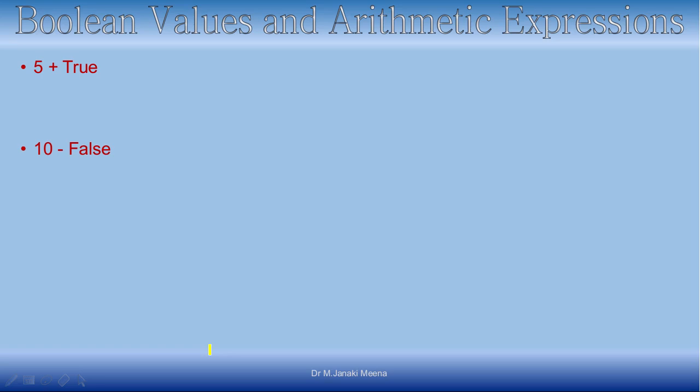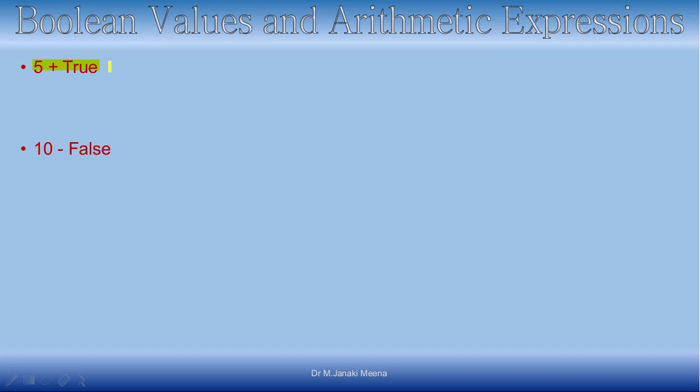Now what we are going to discuss is the Boolean values and arithmetic expressions. So now we have a very different expression, 5 plus true. It seems to be very different. I know how to evaluate 5 plus 6 or 5 plus 1000. When I have two integers, or two floating point values, we know how to do it. But now you are trying to add 5 to a true. So what is your idea? Will this work or give an error? You can think for 2 seconds.